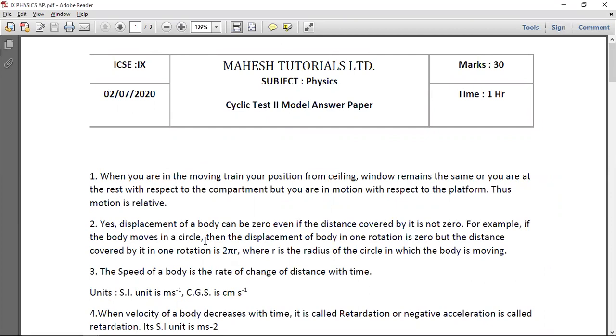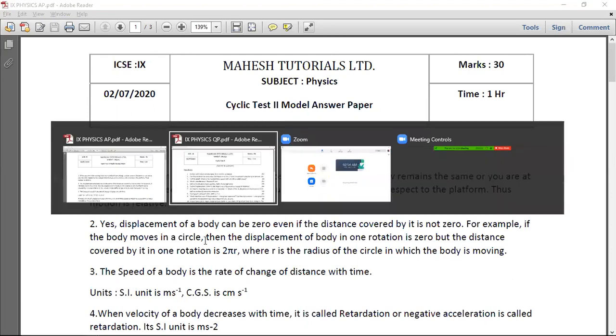However, they have also asked the question, when is instantaneous speed the same as the average speed? That is in the case of uniform motion, my dear friends. In the case of uniform motion, when the speed remains constant, the instantaneous speed and the average speed of a body are equal. We go to question number 4.